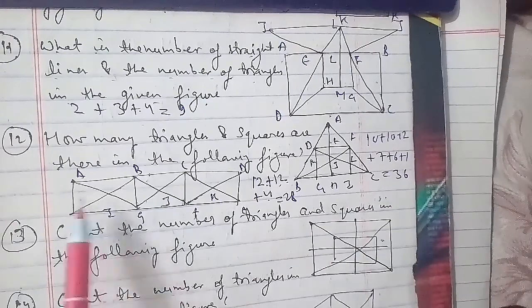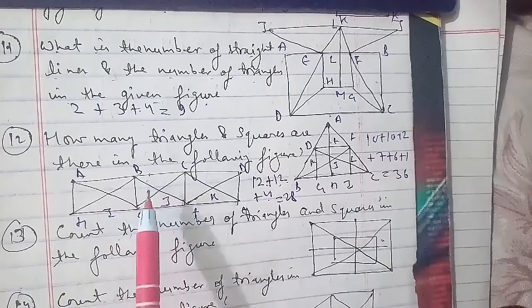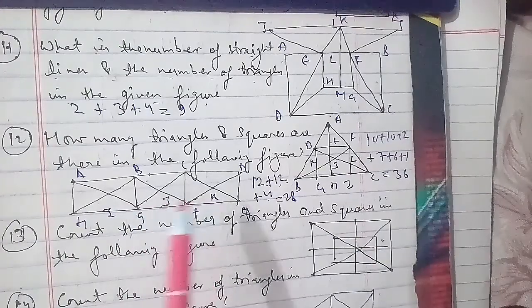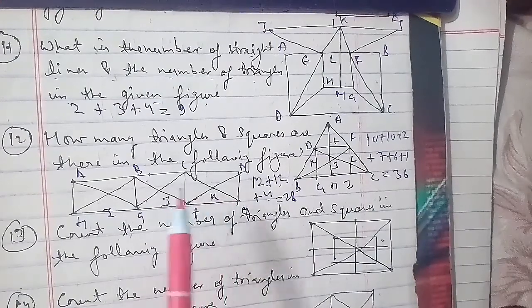Then we'll talk about the squares here. The squares composed of two components are BIGJ and CJFK, that is 2, and the squares composed of 4 components are ABGH, BCFG and CDEF, so that is 3. So 2 plus 3 is of course 5 that we have here. Okay, so that will be the right answer.